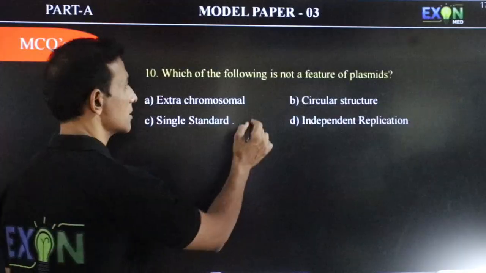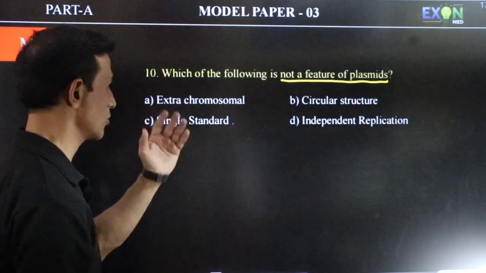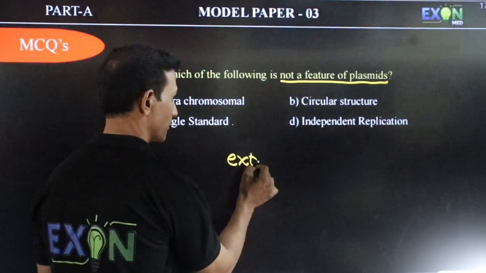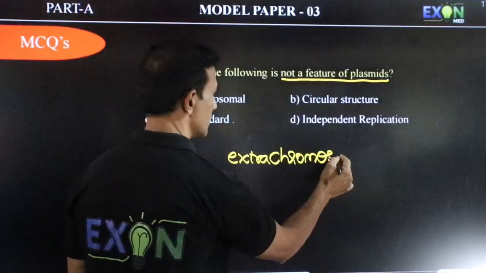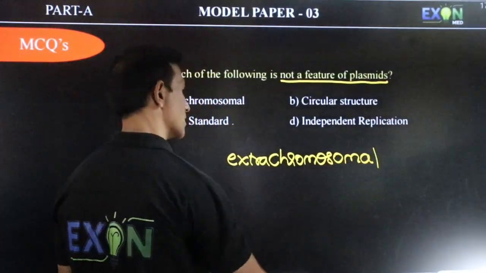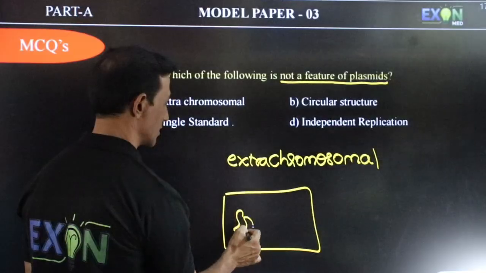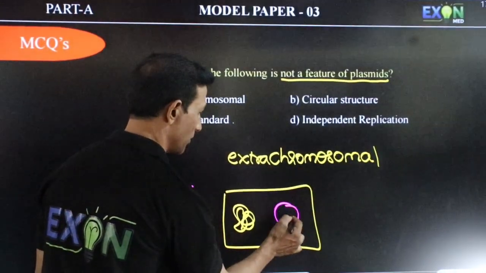Which of the following is not a feature of plasmid? We say plasmid is extra chromosomal. The bacteria has its own DNA and then it has another DNA, which is called plasmid.